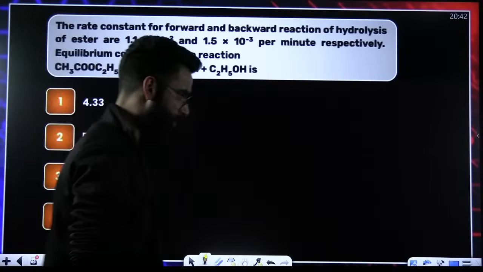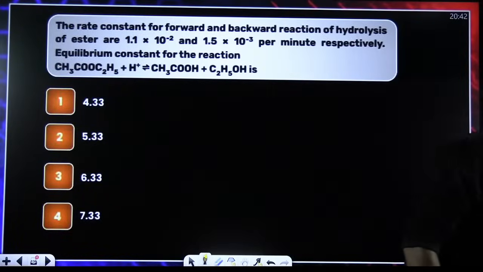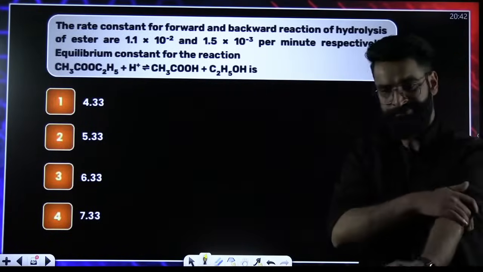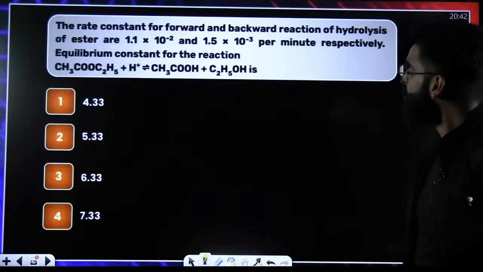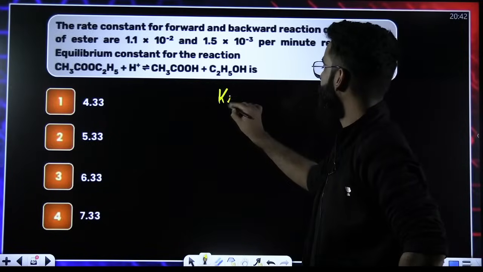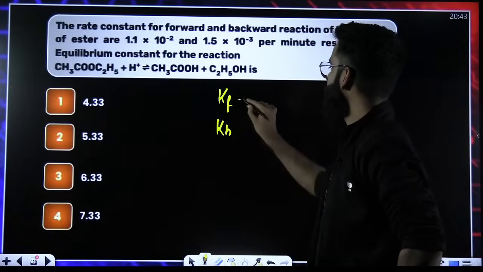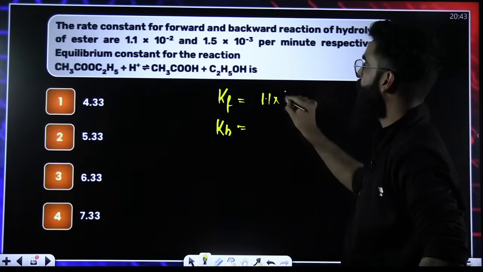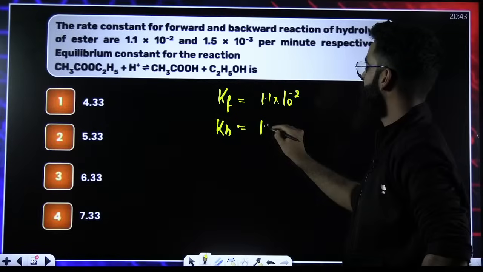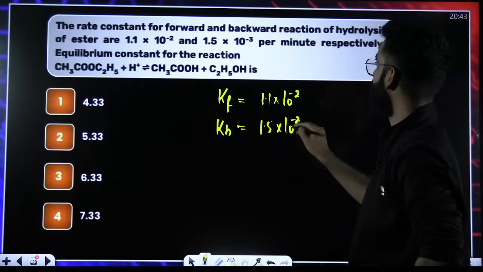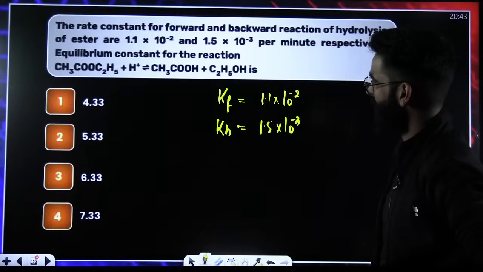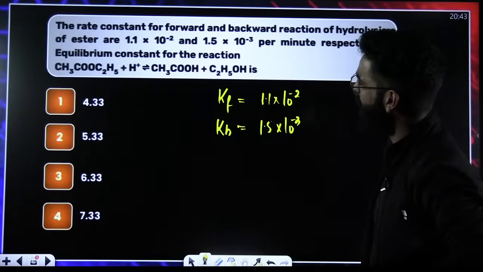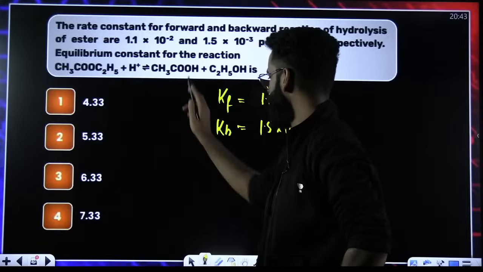One simple and basic question. Again, it is an asked question. I would want you all to kill this one. The rate constants for the forward and backward reactions are given: 1.1 into 10 raised to minus 2 and 1.5 into 10 raised to minus 3, per minute respectively. We are supposed to calculate the equilibrium constant for this reaction.